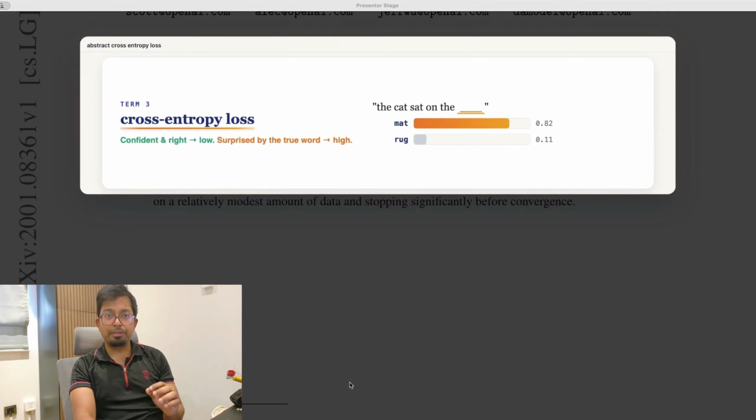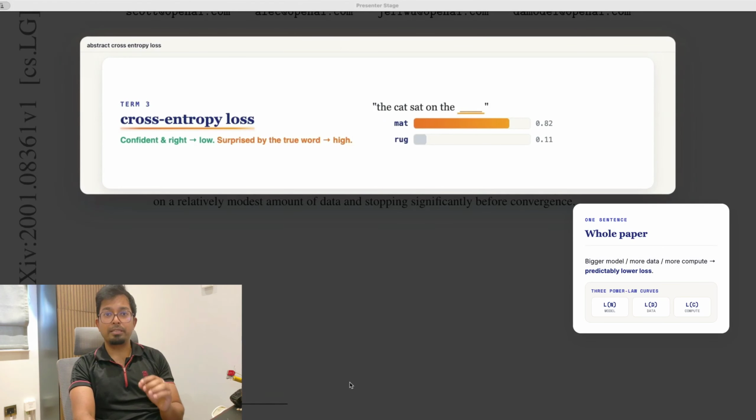Now, if you put the three together, the finding is simple: make the model bigger, feed it more text, or spend more compute, and the loss drops in a very predictable way. So you have three power law curves where doubling one thing shrinks the loss by a fixed percentage every time. So that is the whole paper in one sentence. Everything else is how they measured it and how to spend a fixed compute budget.